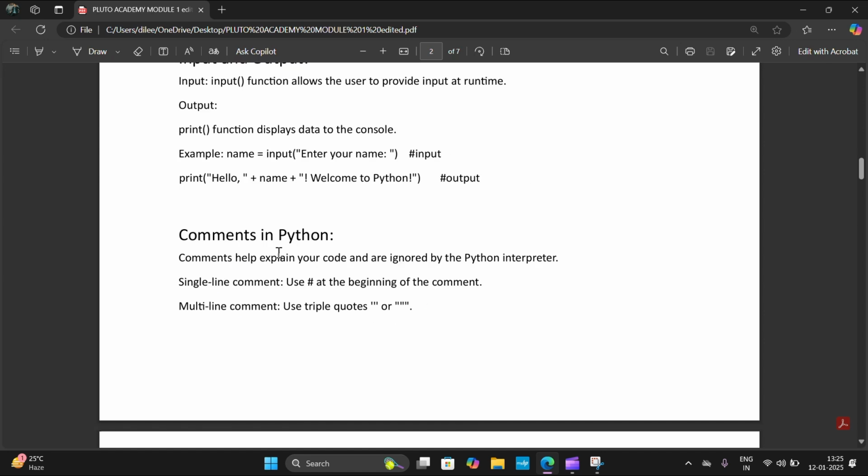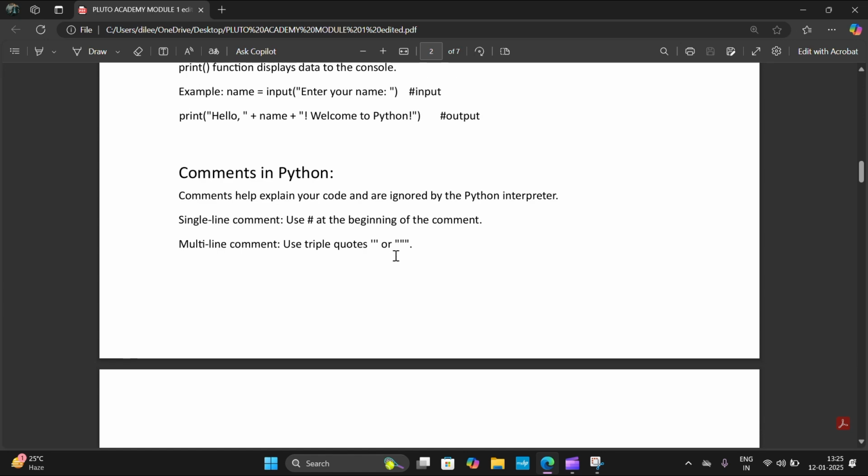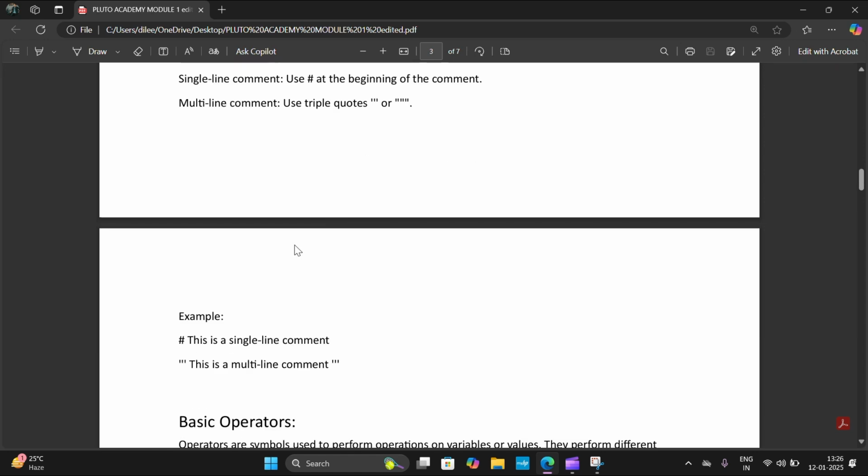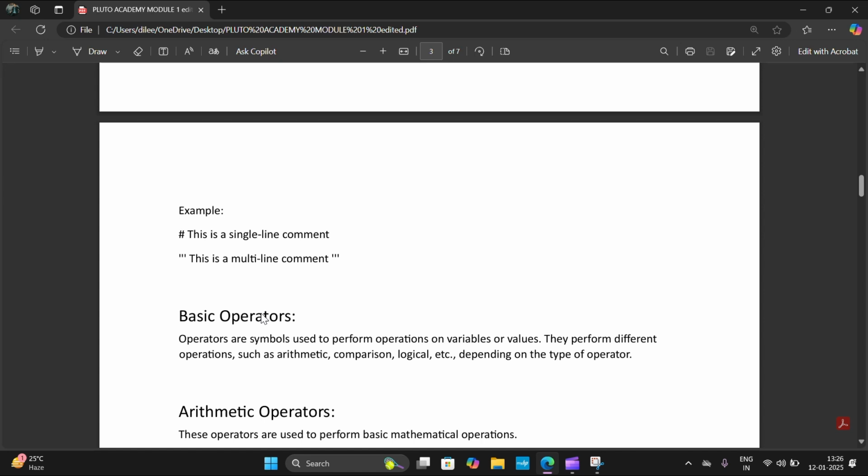And then we have learnt about comments in Python. Comments help explain our code, and are ignored by the Python interpreter. Basically, there are two types of comments: single line comments and multi line comments. Single line comments are written using the hash symbol, and multi-line comments are written in between triple quotes. Okay, and we also did this example of single line comments and multi-line comments.